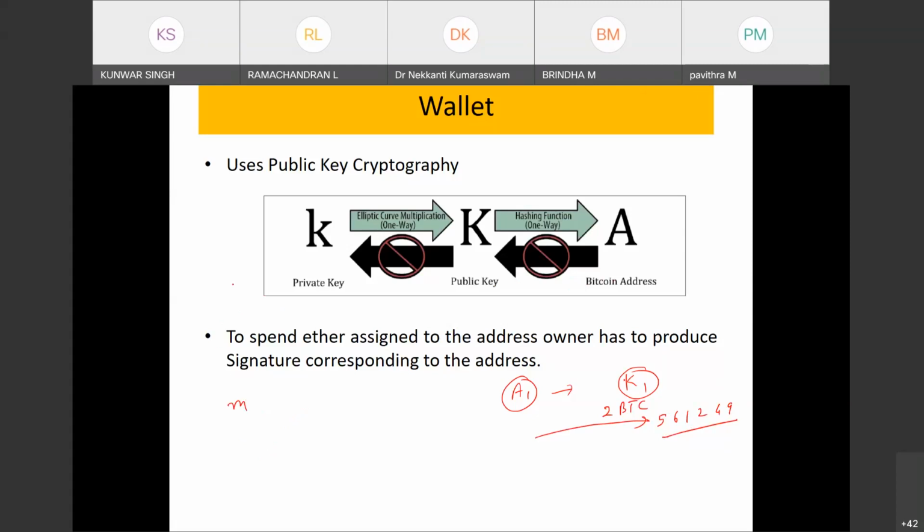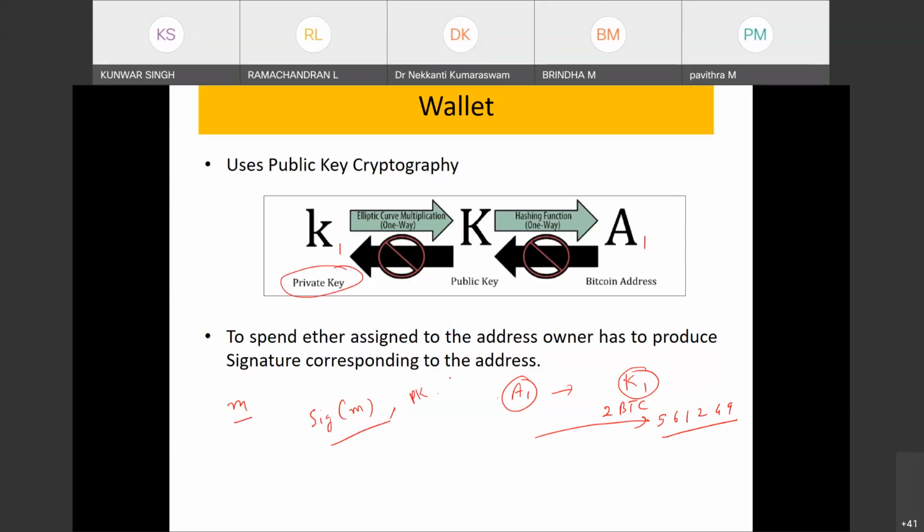That will be specified; maybe you will see in tomorrow's class what the M should be on which the person has to make the signature. I have to make the signature on M using the private key corresponding to this address, and you have to give the public key also.